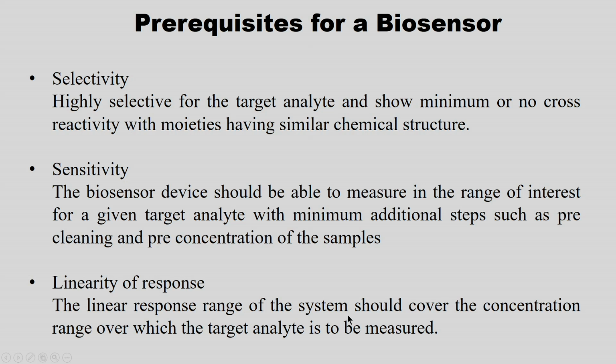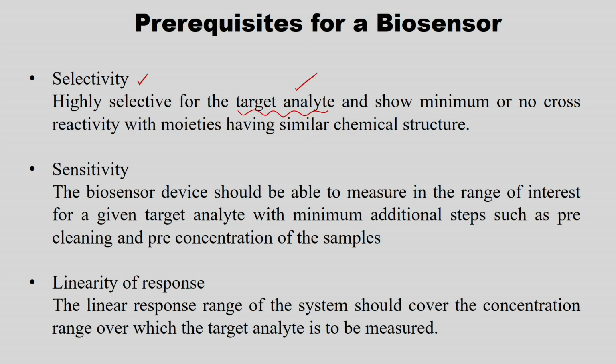So, what are all the prerequisites for a biosensor, right? As I said earlier, selectivity. It should be highly selective for the target analyte. Target analyte is nothing but what we are going to measure, and it should show minimum or no cross reactivity with the moieties having similar chemical structure, right. So, as I said, the antibody is a protein, and the antigen is a toxic component or maybe our target analyte which goes and binds in the antibody.